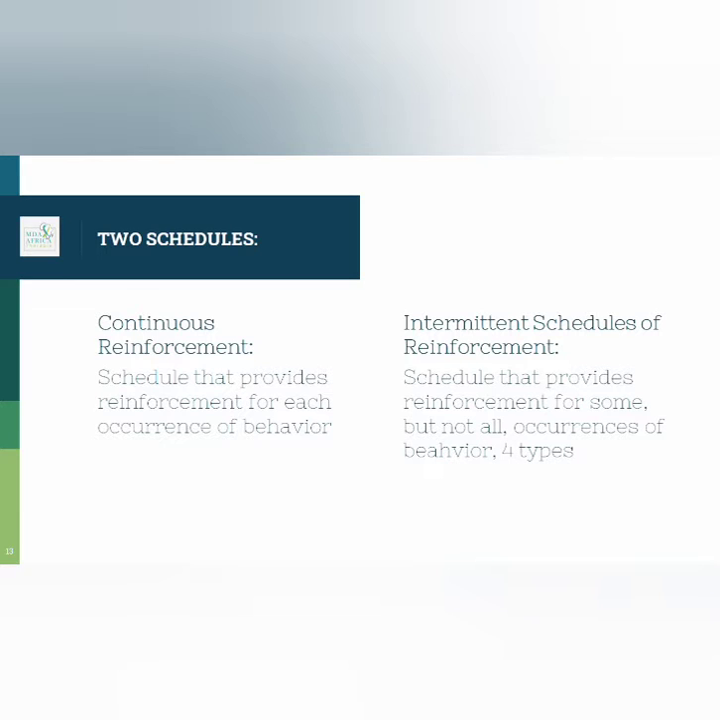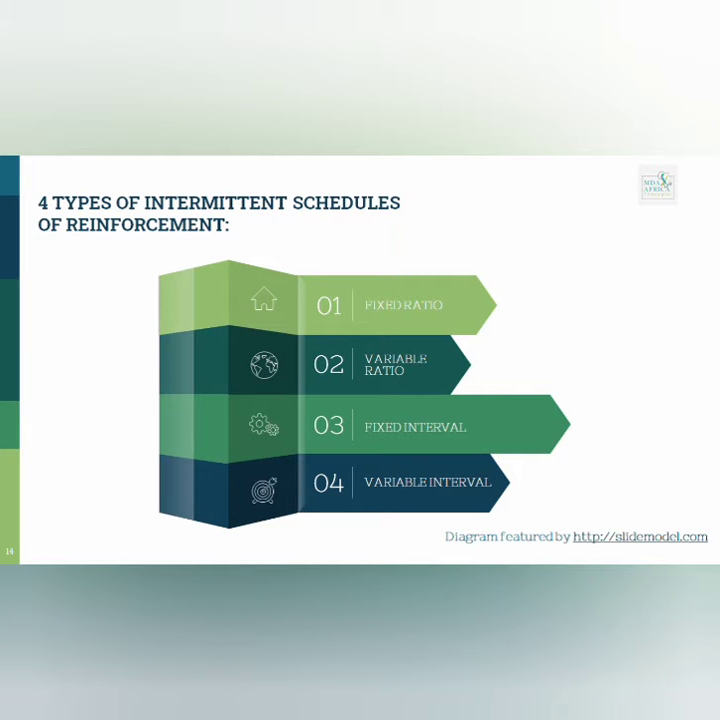Two schedules: a continuous reinforcement schedule and intermittent schedules of reinforcement. Continuous reinforcement is a schedule that provides reinforcement for each occurrence of behavior. Intermittent schedules of reinforcement provide reinforcement for some, but not all occurrences of behavior, and there are 4 different types. The 4 types are fixed ratio, variable ratio, fixed interval, and variable interval.